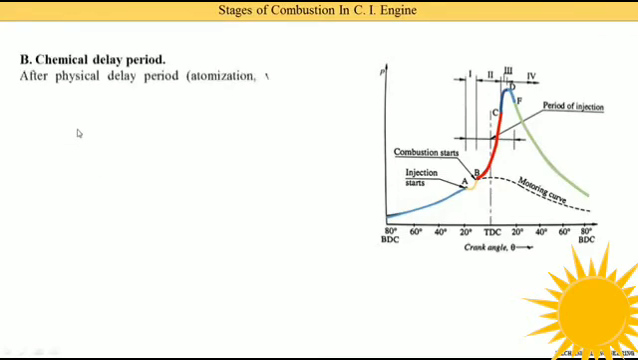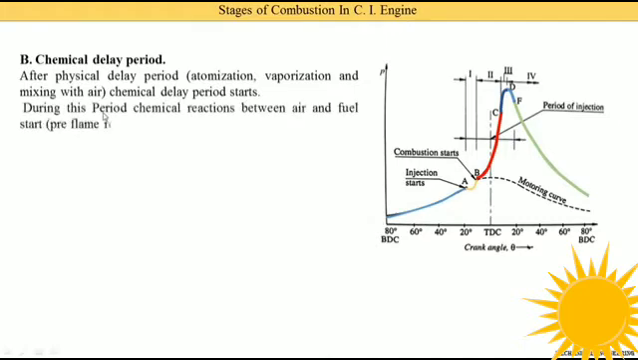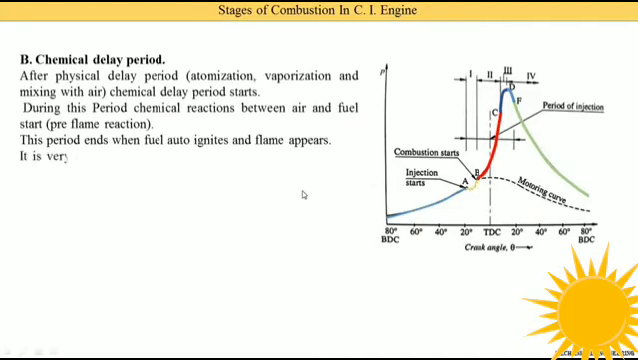Second is the chemical delay period. After the physical delay period, that is, atomization, vaporization and mixing with air, the chemical delay period starts. During this period, the chemical reaction between air and fuel starts. That means the pre-flame reaction gets started. This period ends when the fuel auto-ignites and the flame appears. That means at point B, the chemical delay period ends. You are seeing it by the yellow line. It has been shown where the pressure drops and again increases.